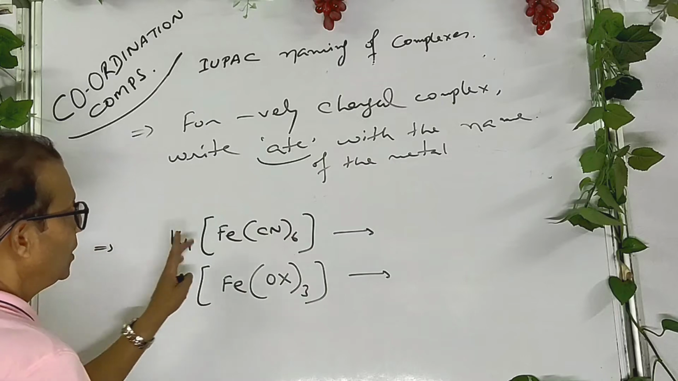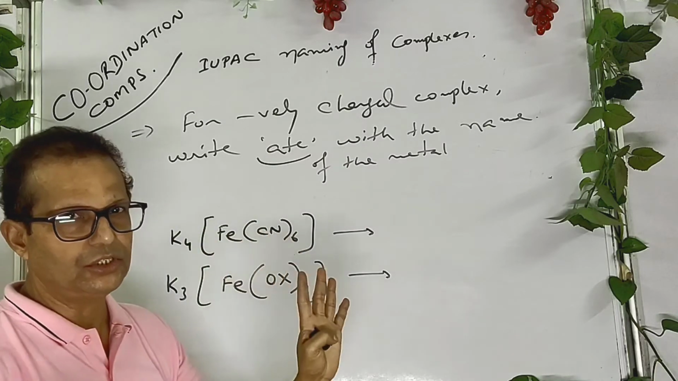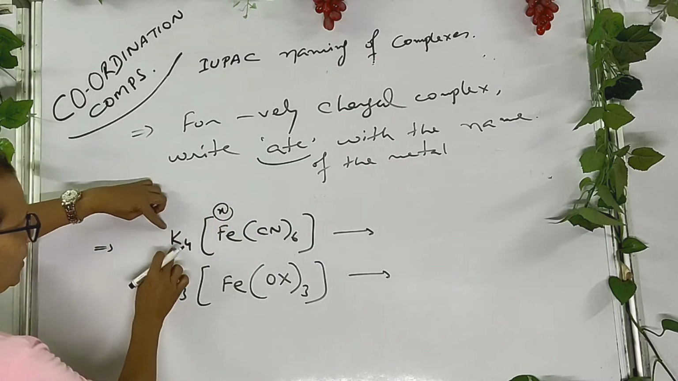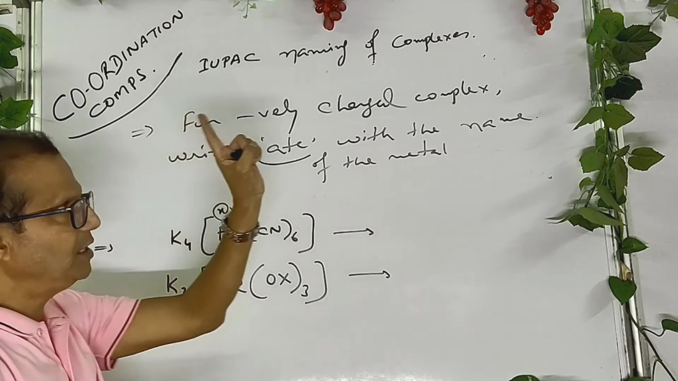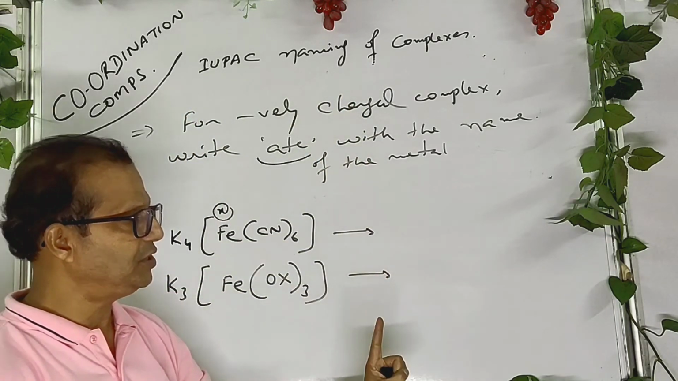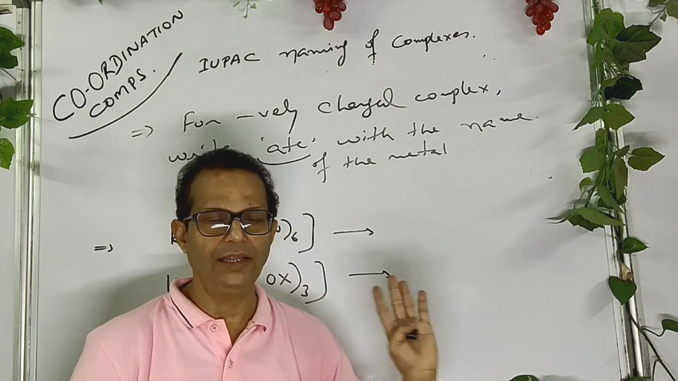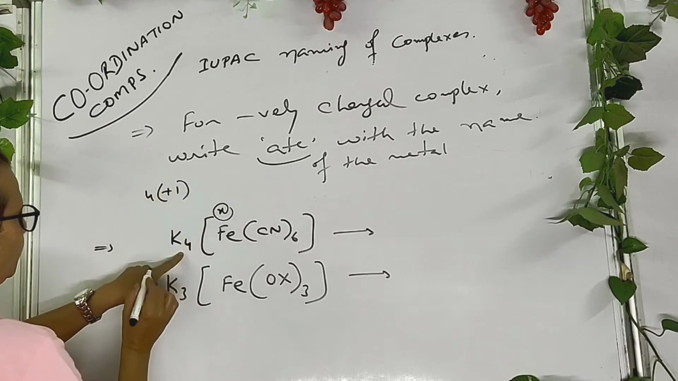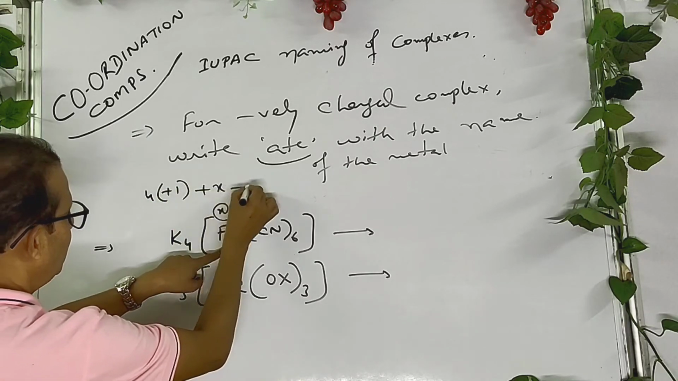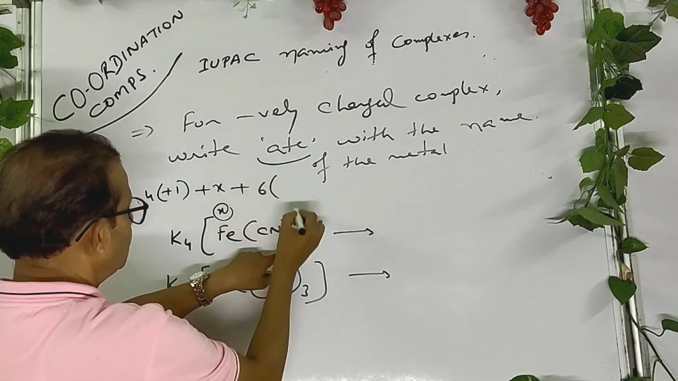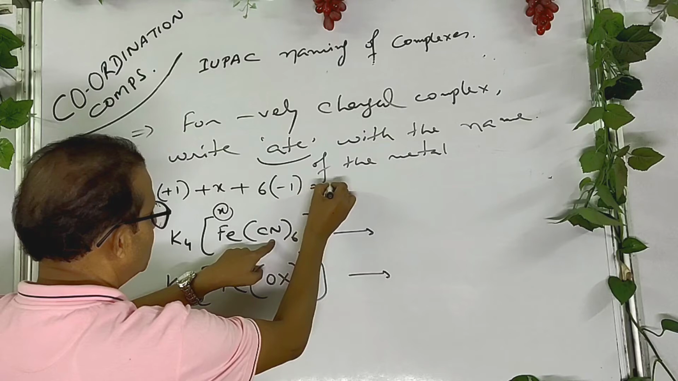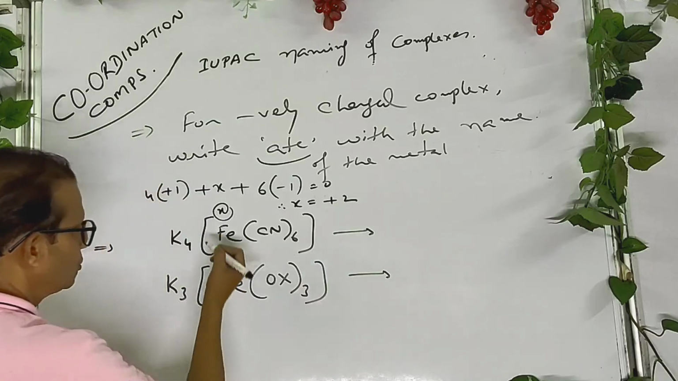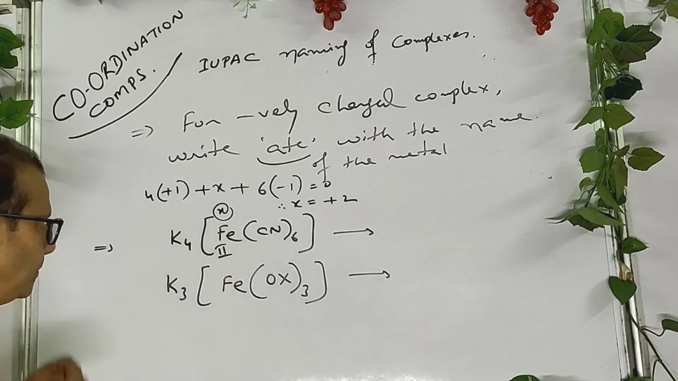Now, at first find the oxidation state of the central metal, say it is X. How to find it? Lithium, sodium, potassium, rubidium, cesium belong to group 1, so they have valency +1. So 4 into +1 plus X to be calculated plus 6 into cyano. Each cyanide has -1 charge, therefore X equals +2. So the iron has oxidation state of +2.